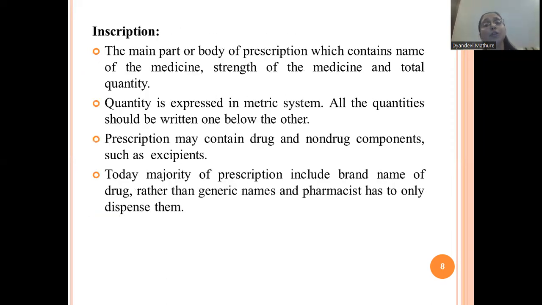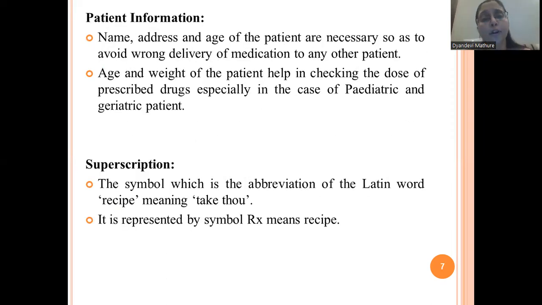Now the first part is patient information. It should have the name of the patient, the address as well as the age of the patient, so as to avoid wrong delivery of medication to any other patient. Because nowadays, many a time, the medications are delivered directly to the address of the patient. So whatever address is given by the patient, it should be correct, so that wrong delivery of medication is avoided.